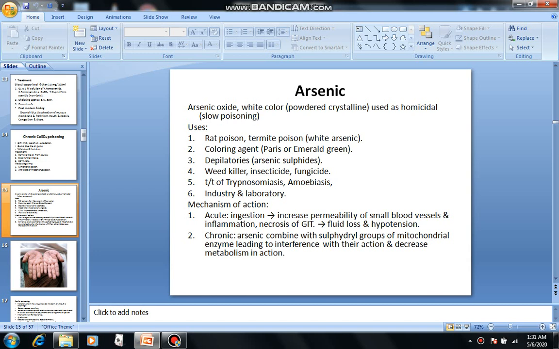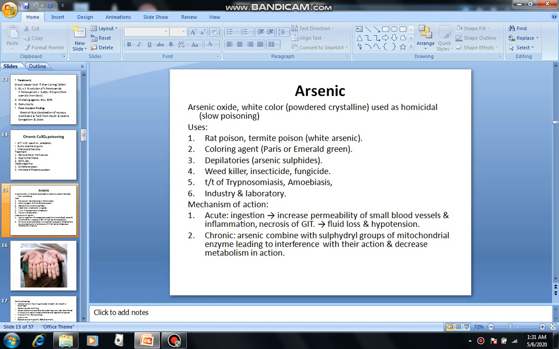It's an irritant, a metallic irritant. Arsenic oxide is a white, powdered, crystalline substance used for homicidal slow poisoning. The uses of arsenic are as a rat poison and a termite poison, especially the white arsenic.